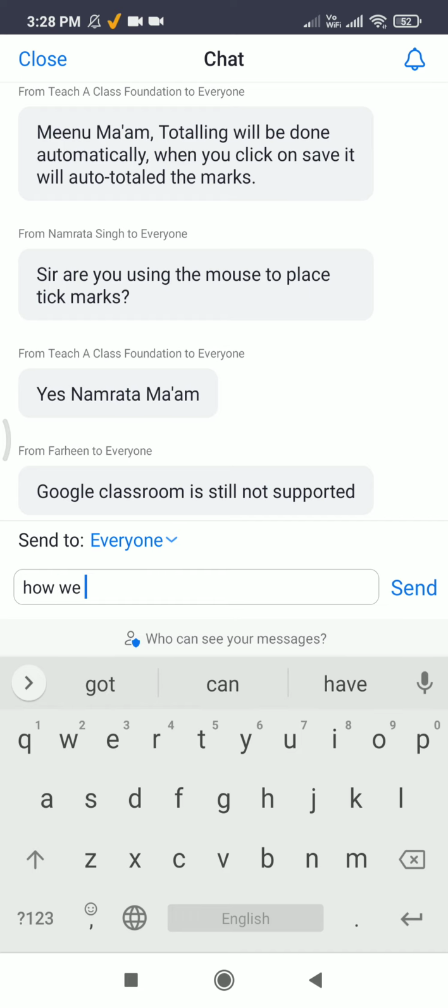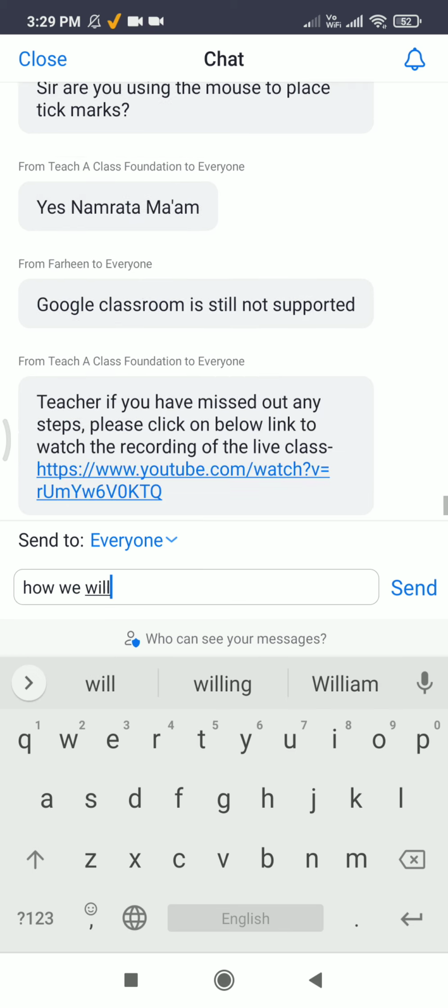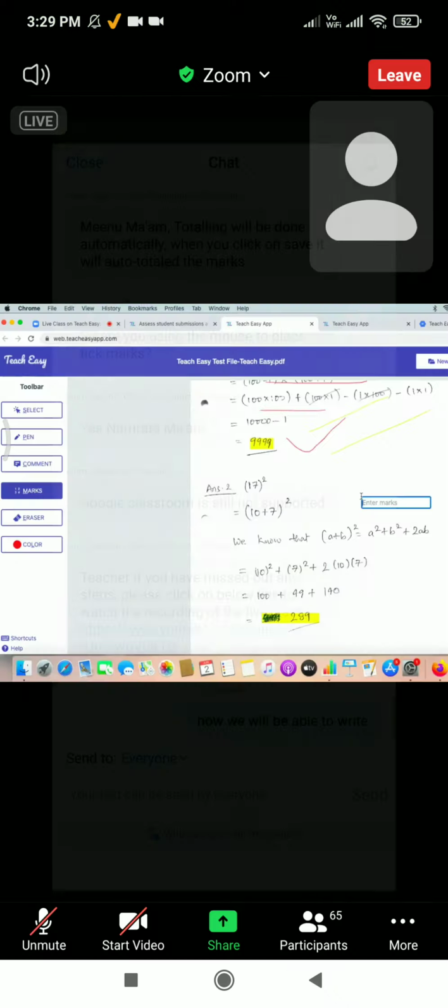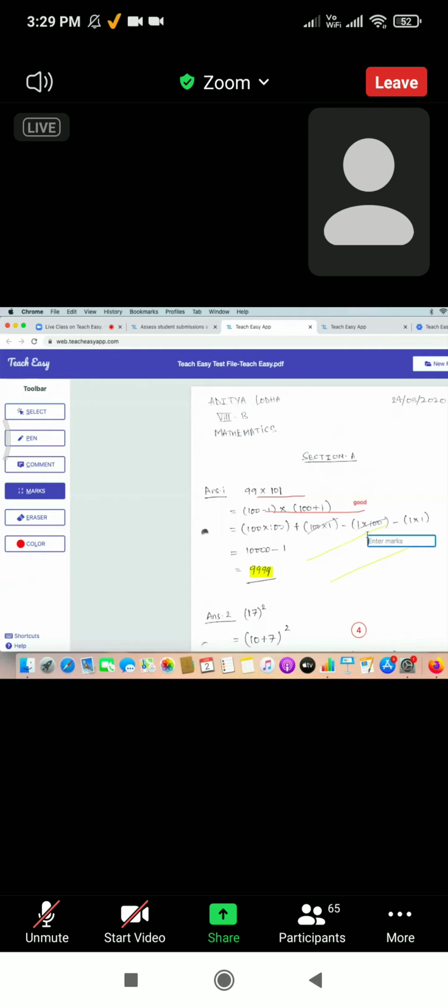And it is as simple. If I want to erase, I will press E. Any letter that is underlined, that is the keyboard shortcut. I'll press E. Eraser is enabled. I will just remove anything that I want to remove. Right? This is how it works. Now assume I want to save the file. I want to give marks. I press M and I am giving marks.